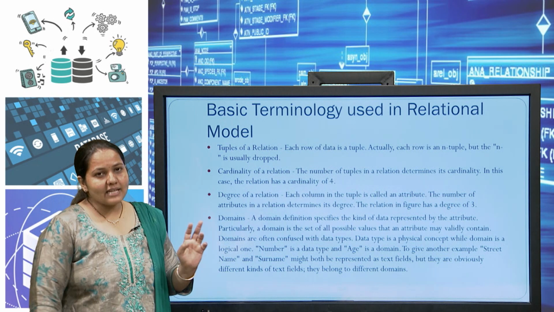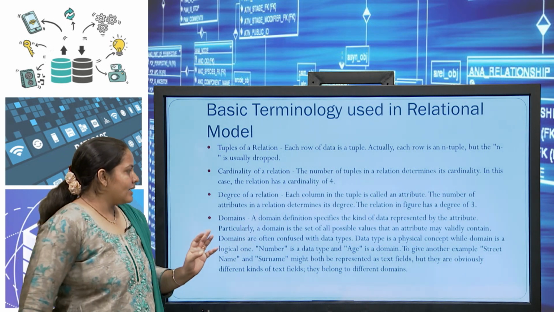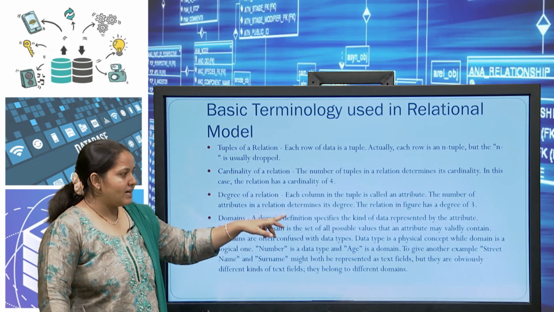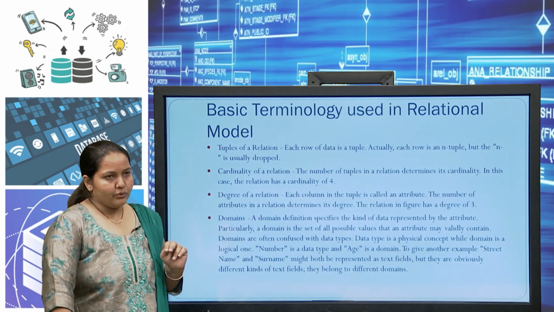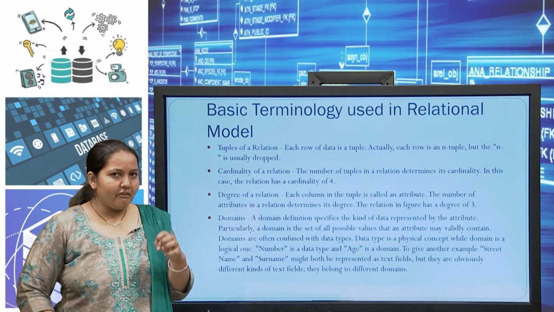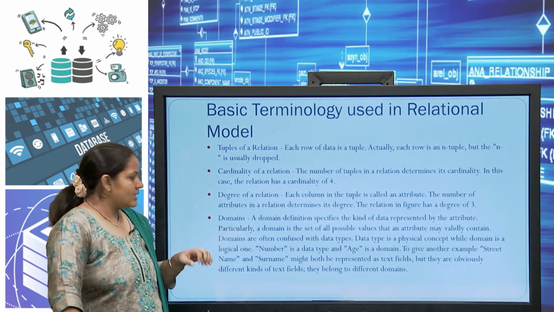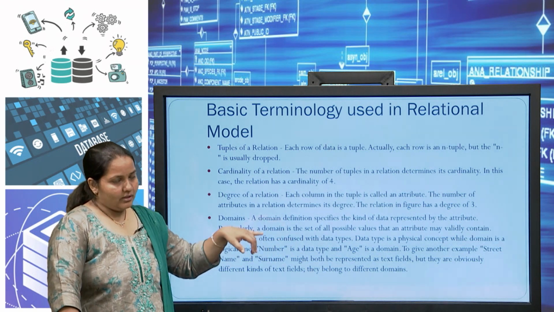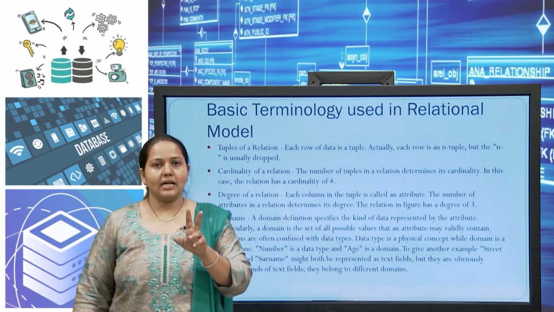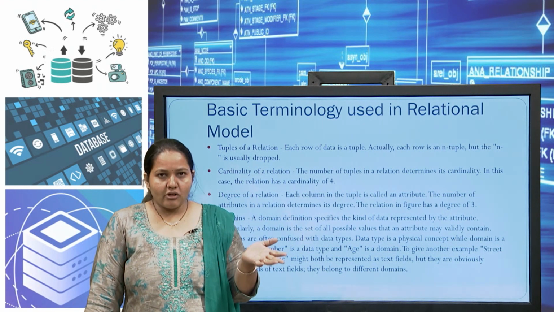Domains, as I have already said, define the specific kind of data represented by an attribute. For example, number and age are both different fields of your table.